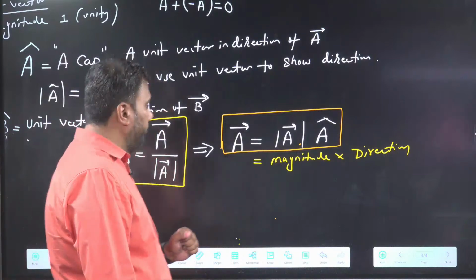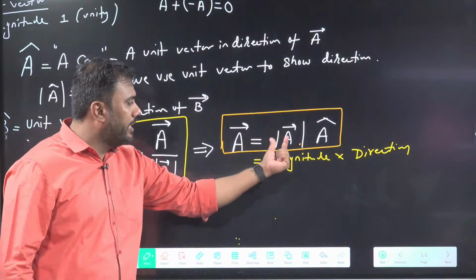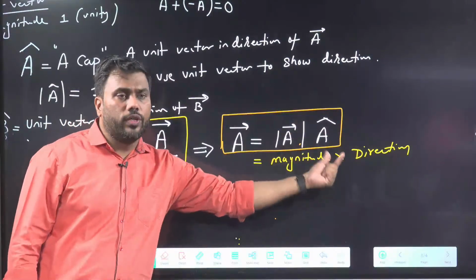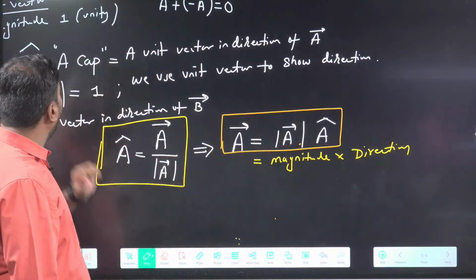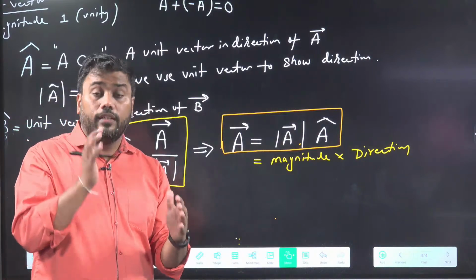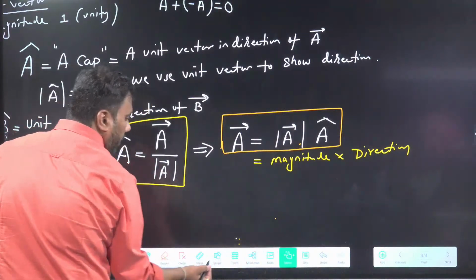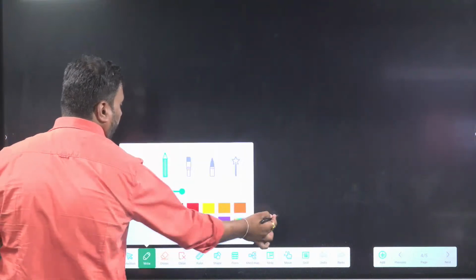Yes. Okay, very good. So a vector can be derived as the multiplication of its magnitude into direction. Now we have discussed unit vectors. Unit vectors are special vectors. They represent direction. Okay. We'll cover the next point: multiplication of a vector with a scalar.